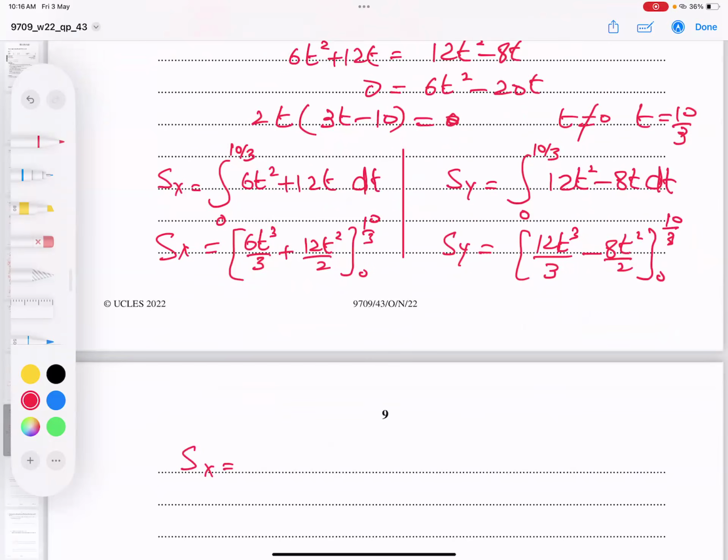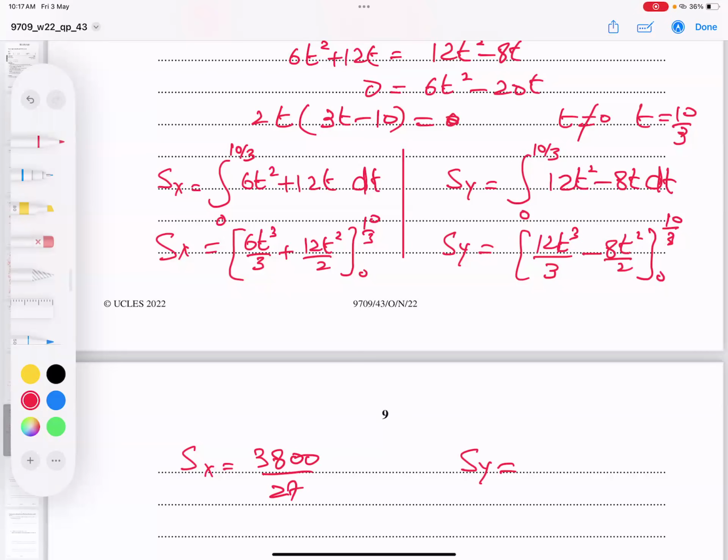Now, important point, wait a minute, let me check. If I do it this way, my first answer is coming: hold on, let me find out. This is 2 times 10 over 3 to the power 3 plus 6 times 10 over 3 to the power 2. The first answer is coming 3800 by 27. But Sy is what? Let's try to find it.